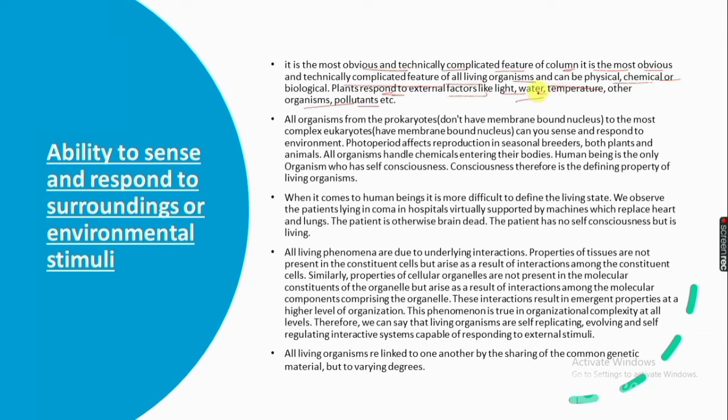All organisms, from prokaryotes, that is single-celled organisms that don't have a membrane-bound nucleus, to the most complex eukaryotes, can sense and respond to the environment.